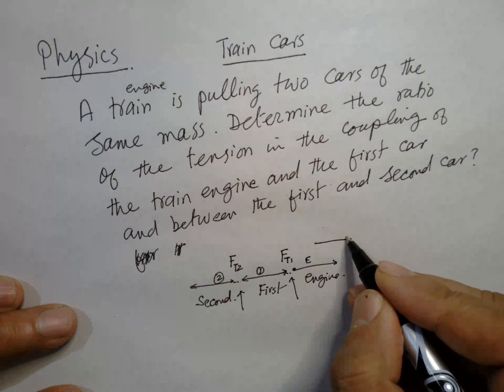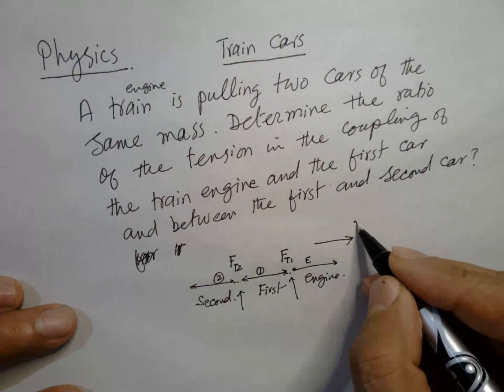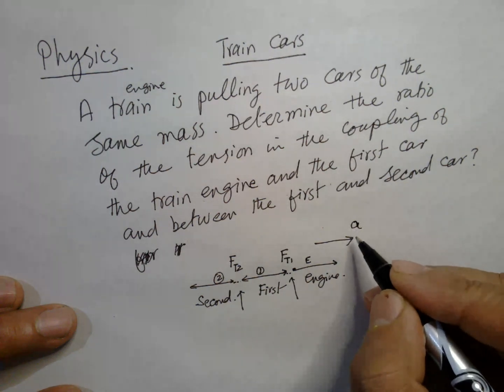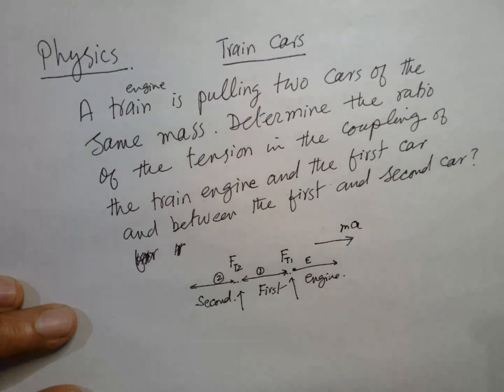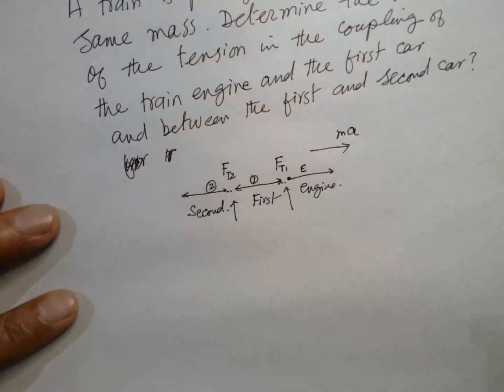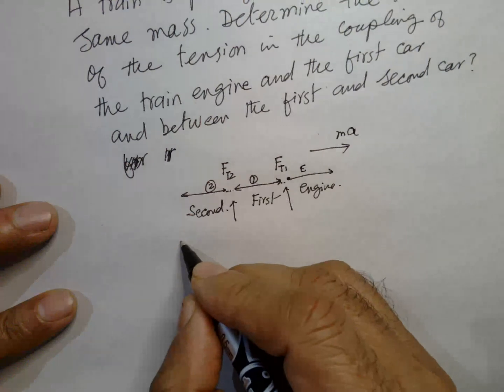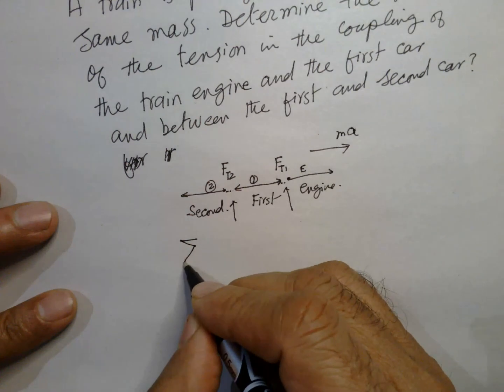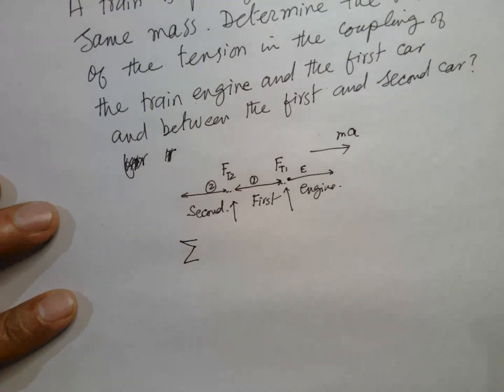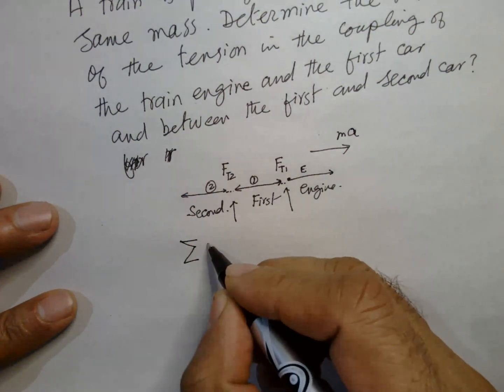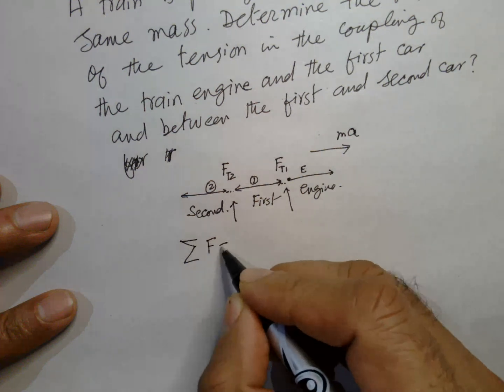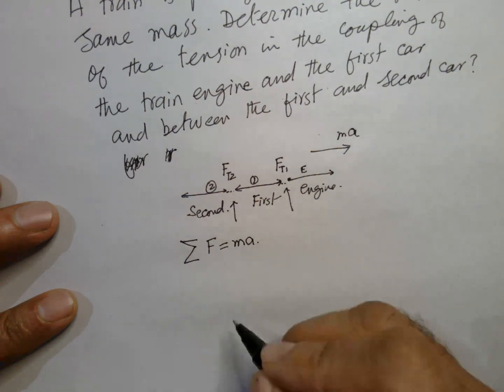If the engine is moving with acceleration a, and the force is ma, so it's moving in this direction. So applying Newton's second law, F is equal to ma.